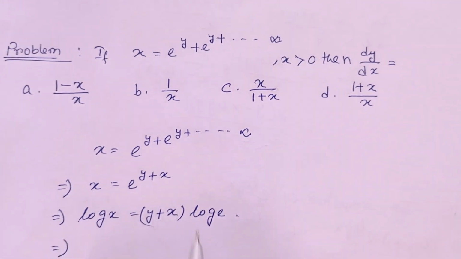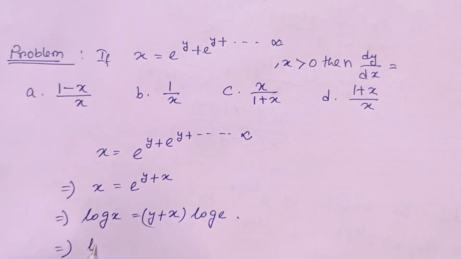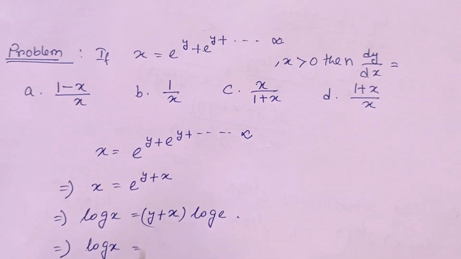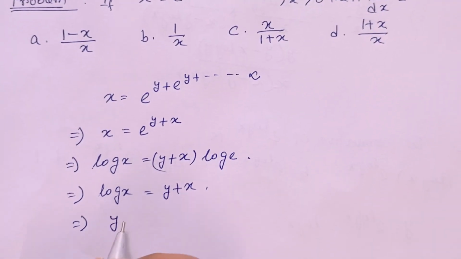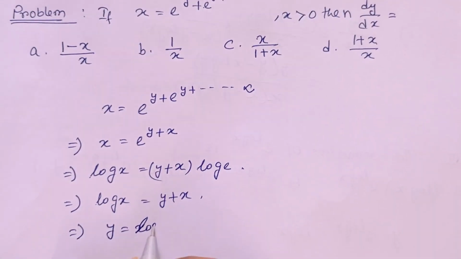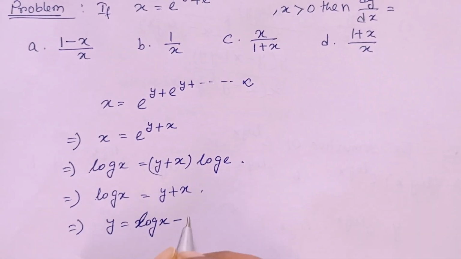So that means log e is equal to 1. So log x is equal to y plus x. So that implies y is equal to log x minus x.